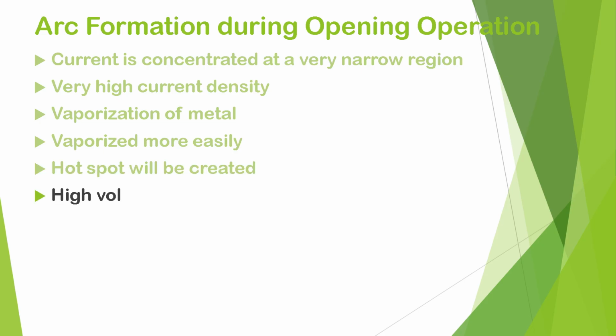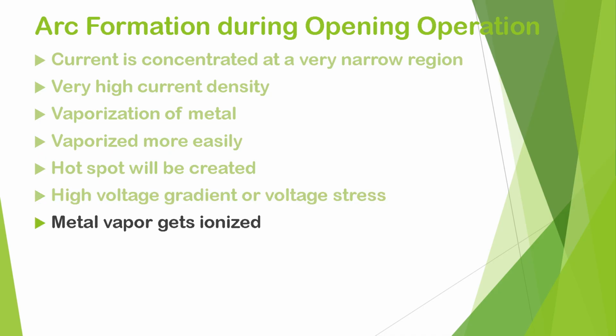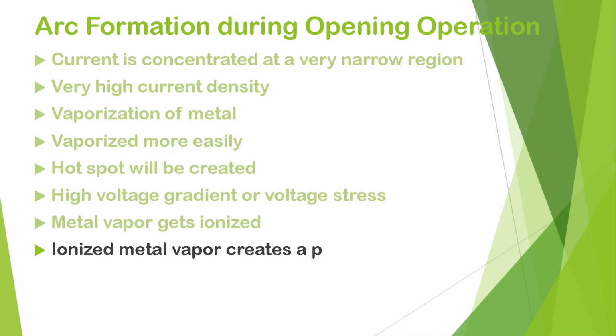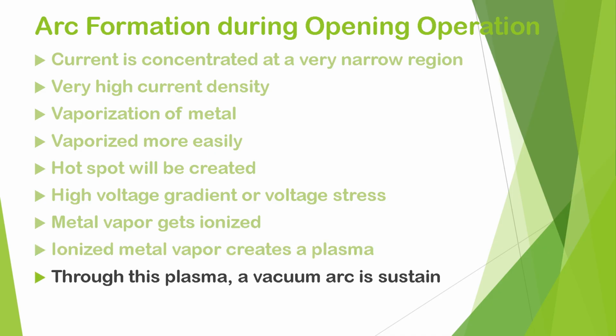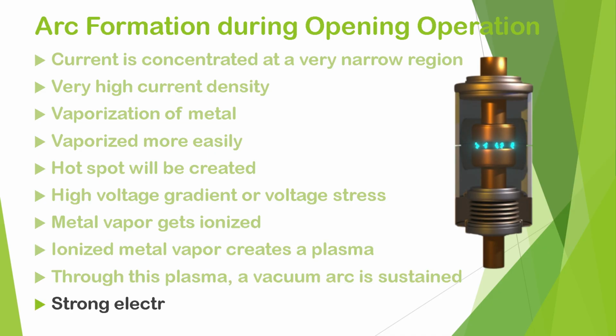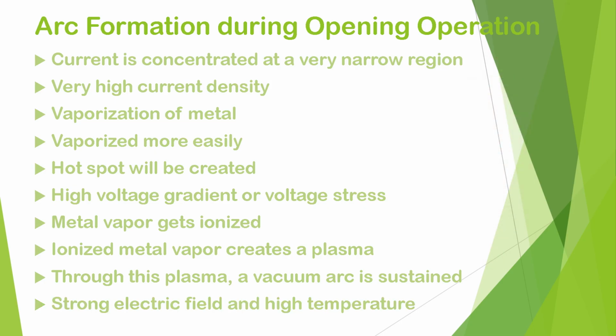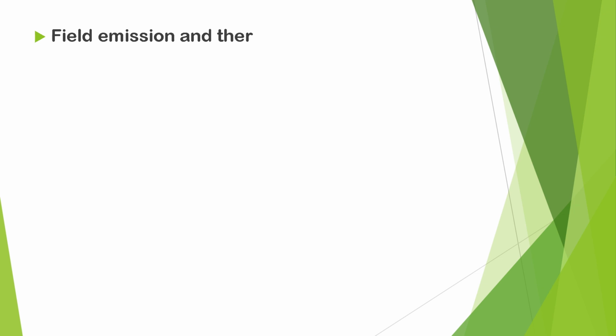Due to the high voltage gradient or voltage stress between the contacts, this metal vapor gets ionized, and this ionized metal vapor creates a plasma. And through this plasma, a vacuum arc is sustained due to the strong electric field and due to high temperature. There will be both field emission and thermionic emission from the cathode surface.